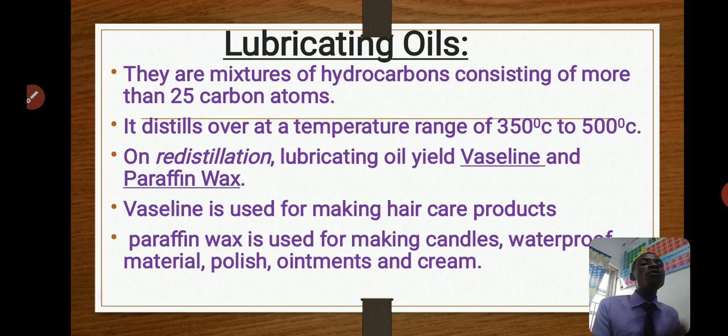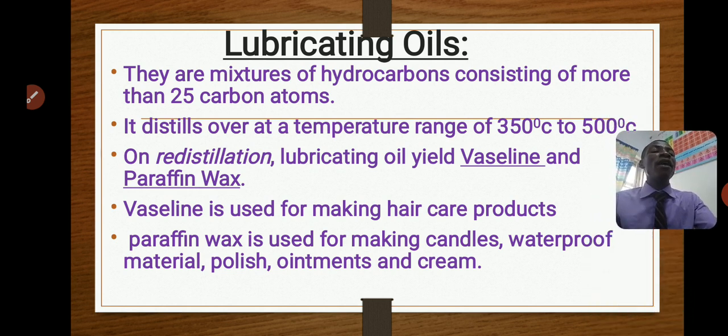Vaseline is used for making hair care products. You know, Vaseline is used for making hair cream and body cream. While paraffin wax is used for making candles. All those candles that you normally light are made from paraffin wax.